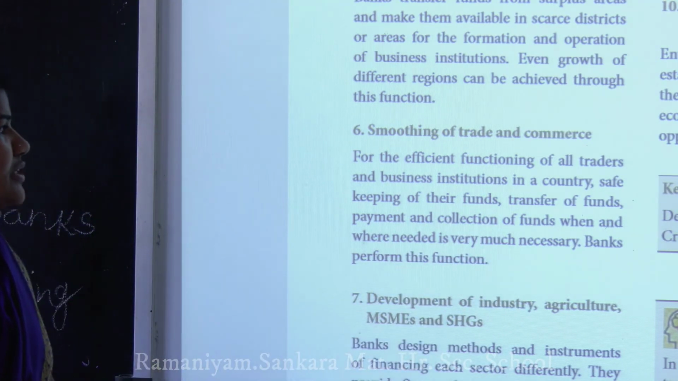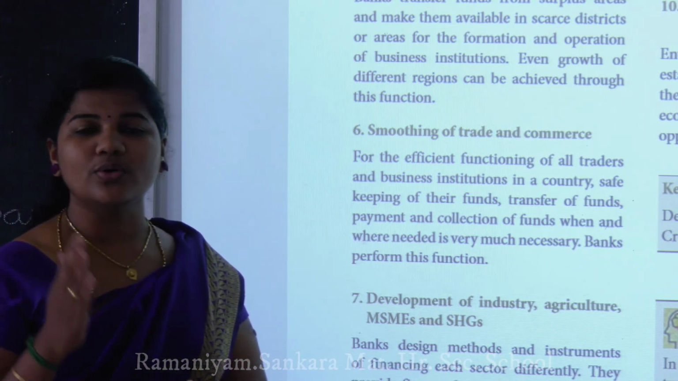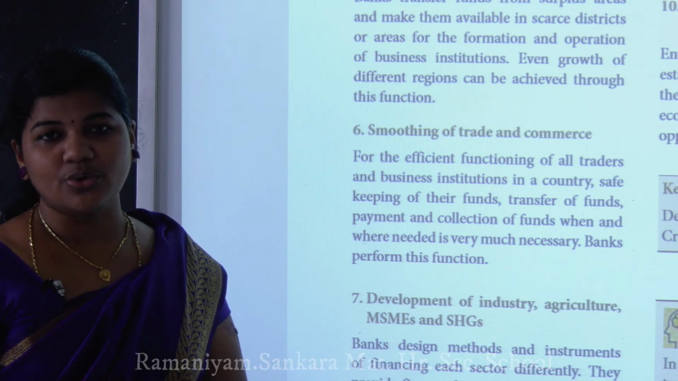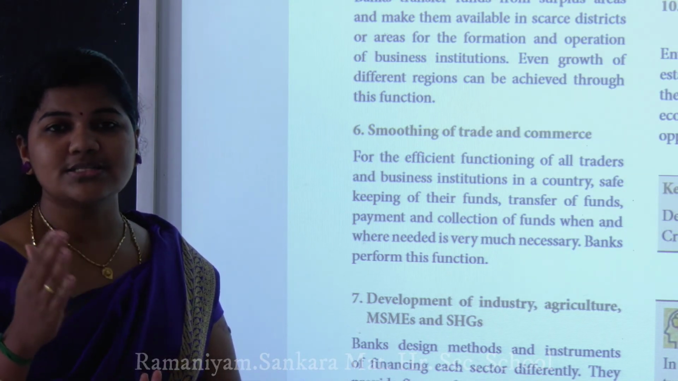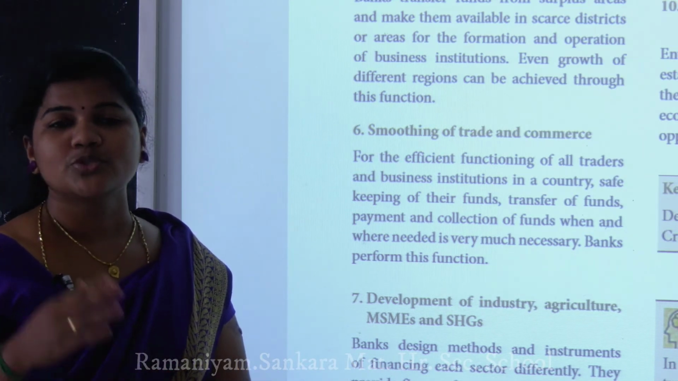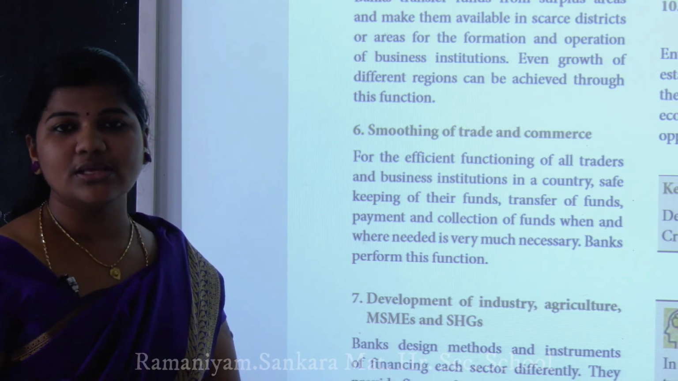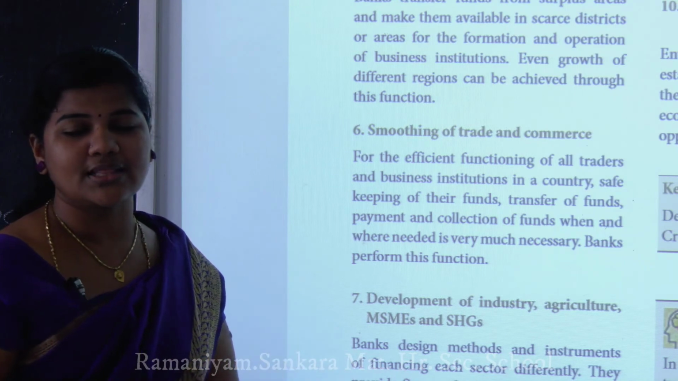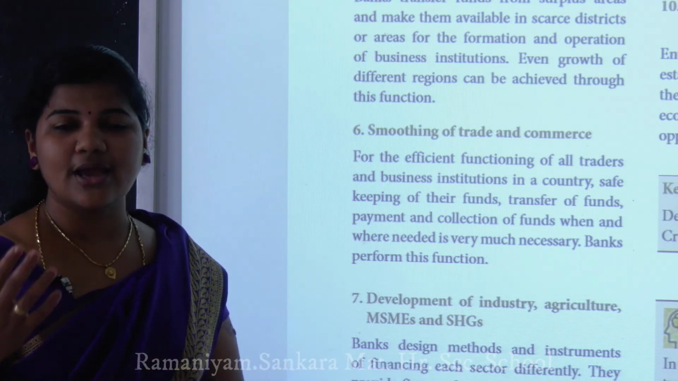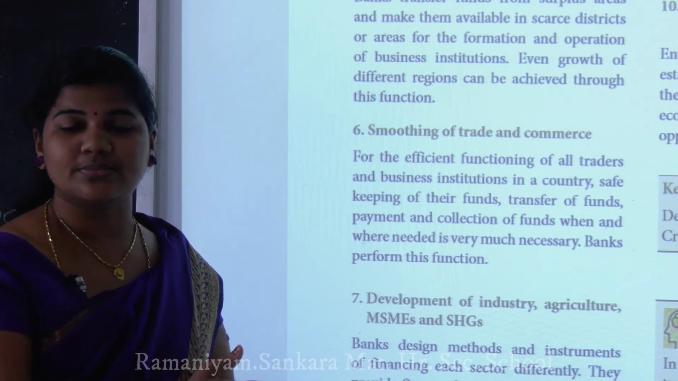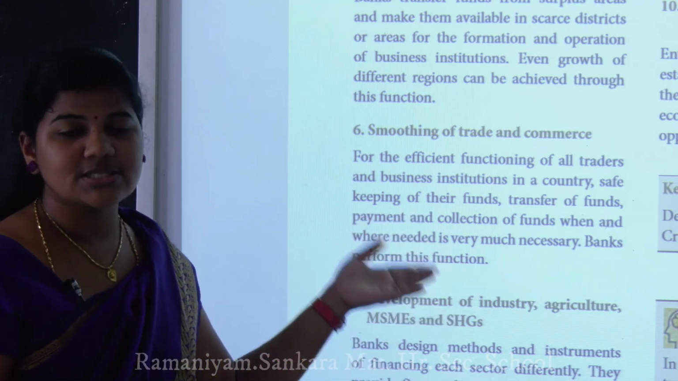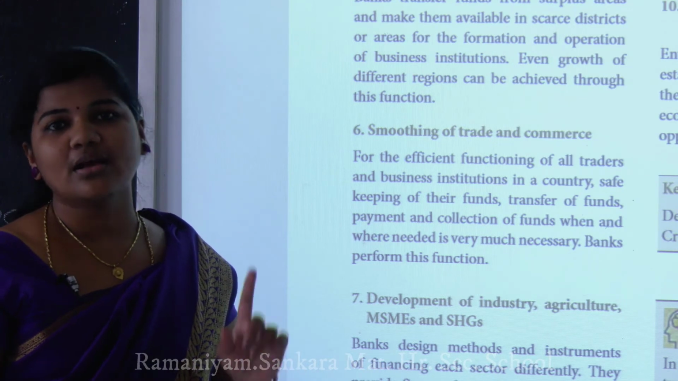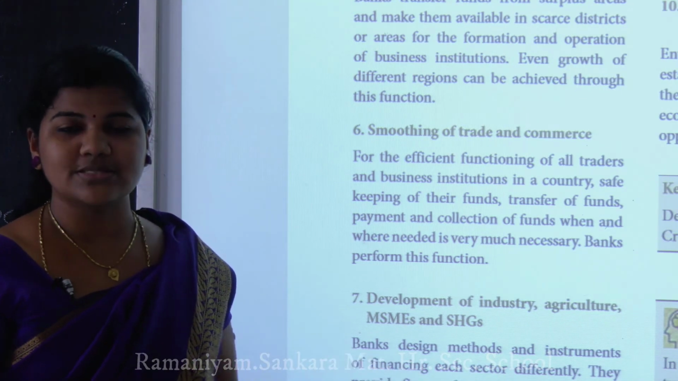Smoothing of trade and commerce means, as you already know, trade means buying and selling, and that is also called commerce. Smoothly running means non-stop in between. From start to end, they have to easily and smoothly purchase and sell to other persons, or otherwise produce something and sell to the customers. Buying and selling is called the trade, and trade is also called commerce.